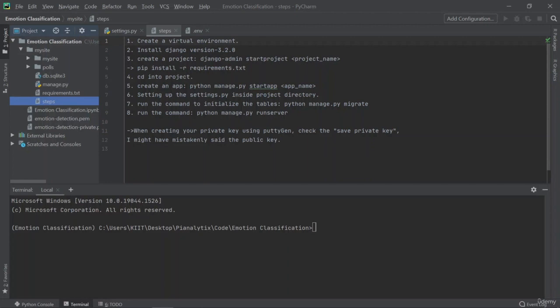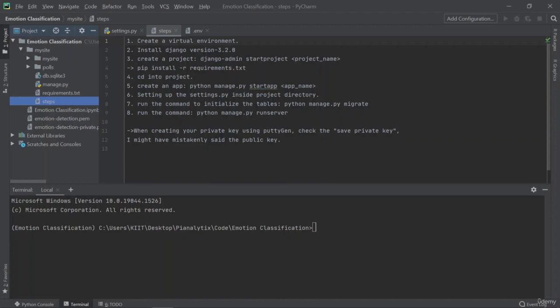Hi guys. So from this video onwards, we're going to talk about how to build the website, how we are going to use the Django framework to build the website, and later on through the videos, we're going to talk about how to host the particular Django built website on AWS.